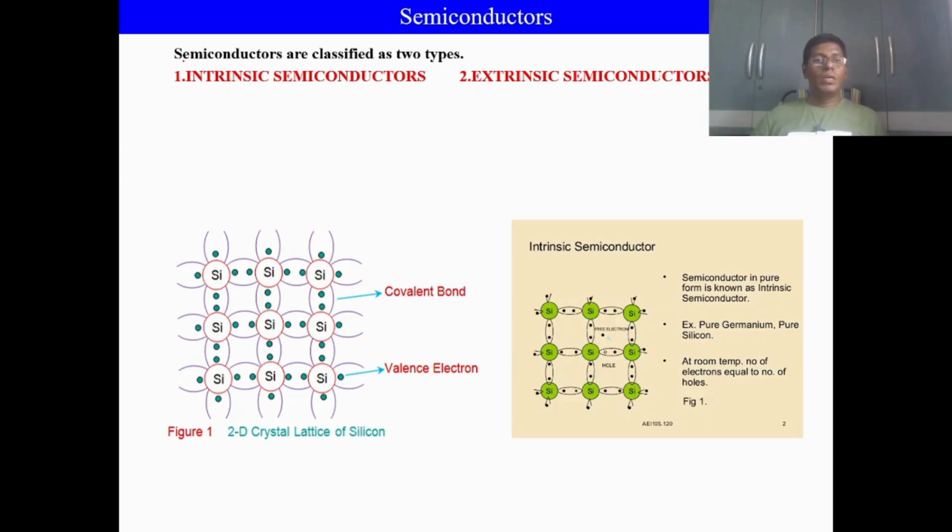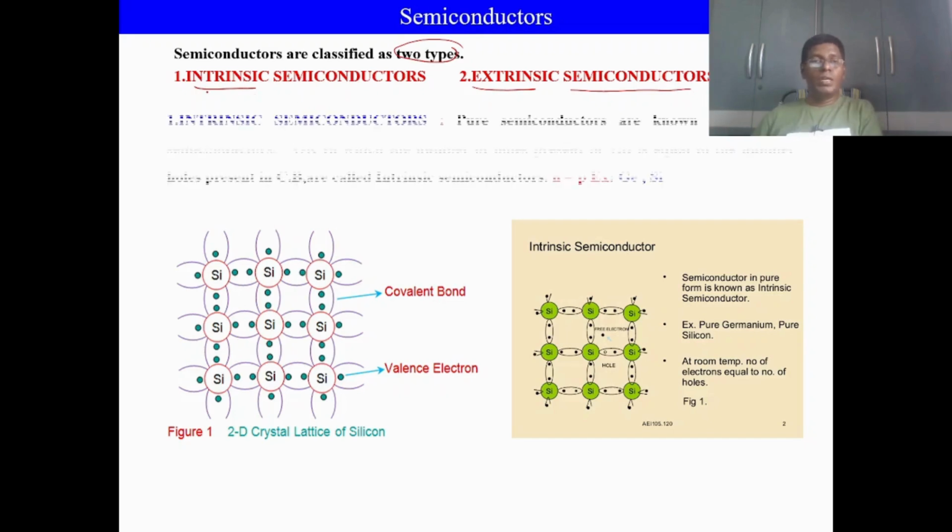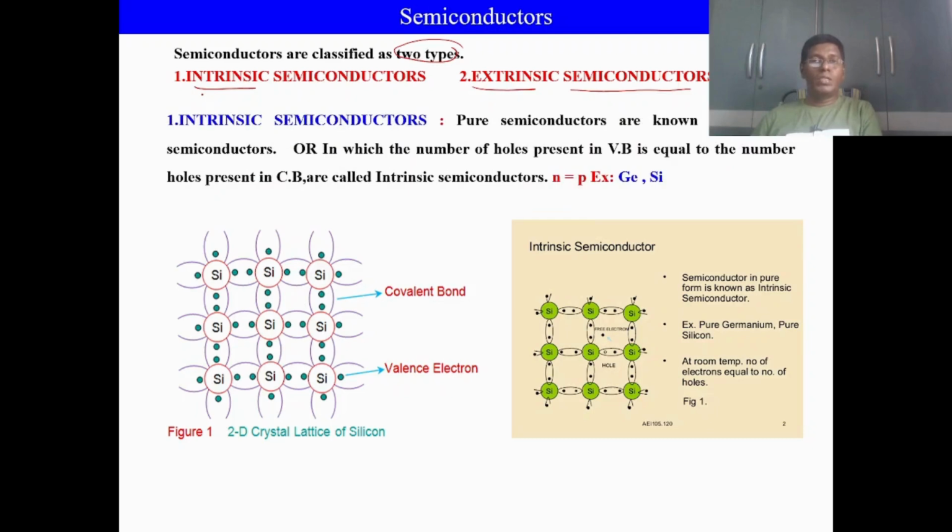In today's session, I am going to explain to you about the classification of semiconductors into two types. They are known as intrinsic semiconductor and extrinsic semiconductor. Now, we will discuss intrinsic semiconductor in detail. So, what is intrinsic semiconductor? A pure semiconductor crystal is known as intrinsic semiconductor. That means inside that intrinsic semiconductor, no other element is present. Completely all atoms belong to one category. That is the meaning of intrinsic or pure semiconductor.